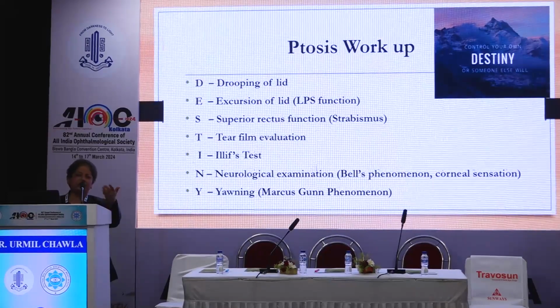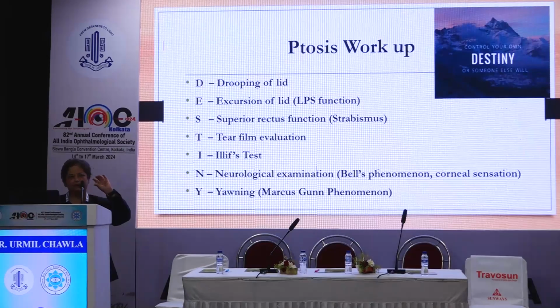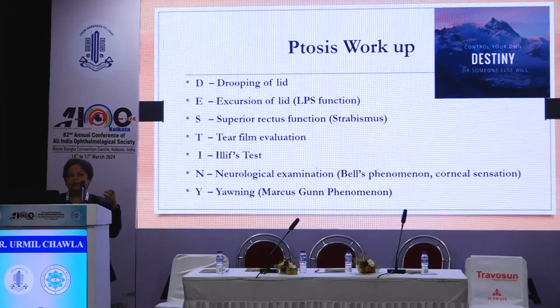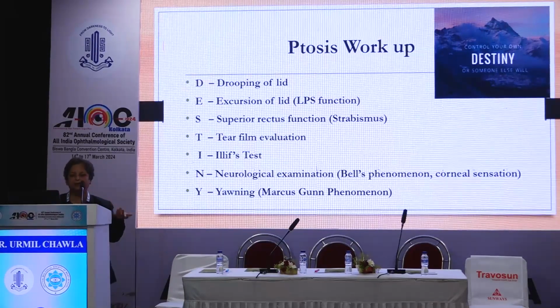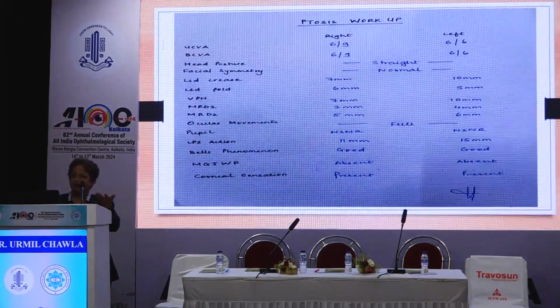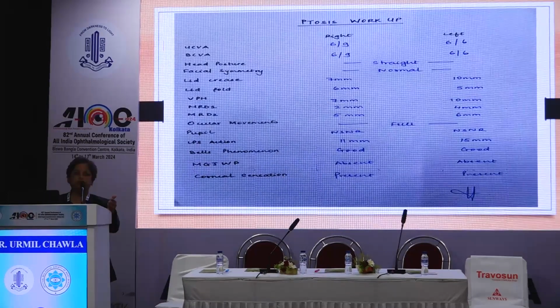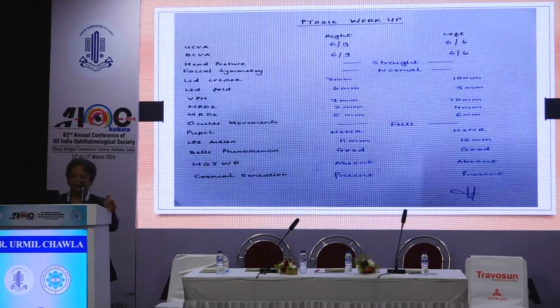Remember this mnemonic and it will be helpful. Drooping of the lid, excursion, superior rectus, tear film evaluation. The Ellipse test is generally done in infants when we evert the lid, and the quickness with which it reverts back tells about the strength of the LPS muscle. Then neurological examination and yawning for the Marcus-Gunn. This we tell our residents to be ready with a standard format. In every ptosis workup, all these steps should be followed.